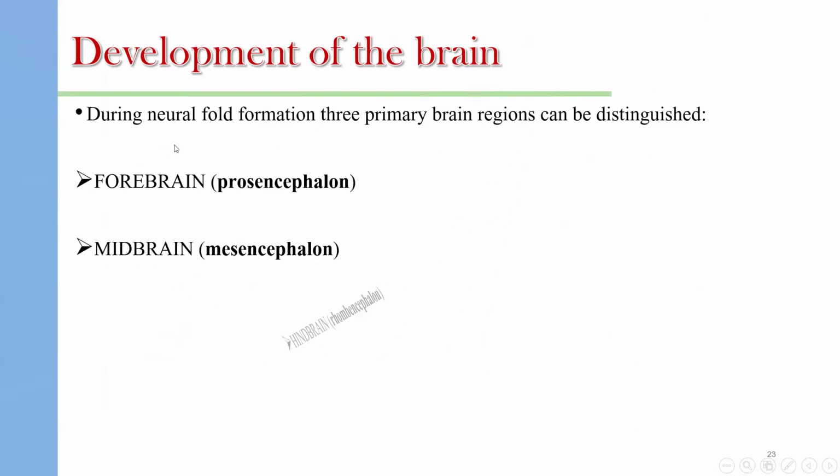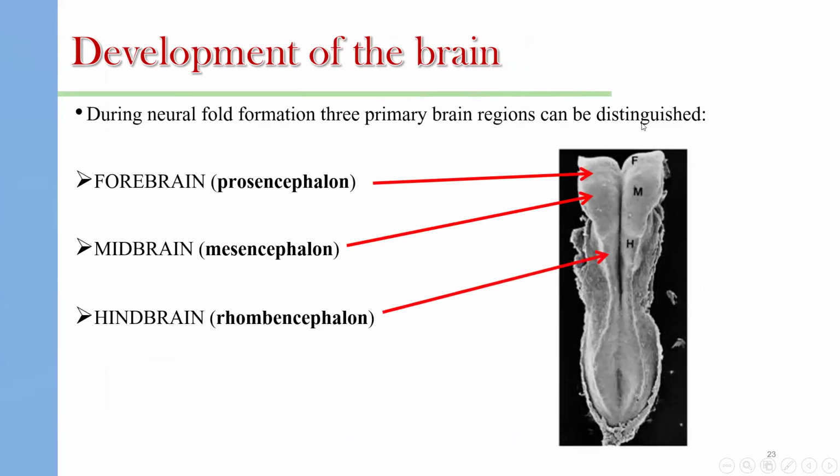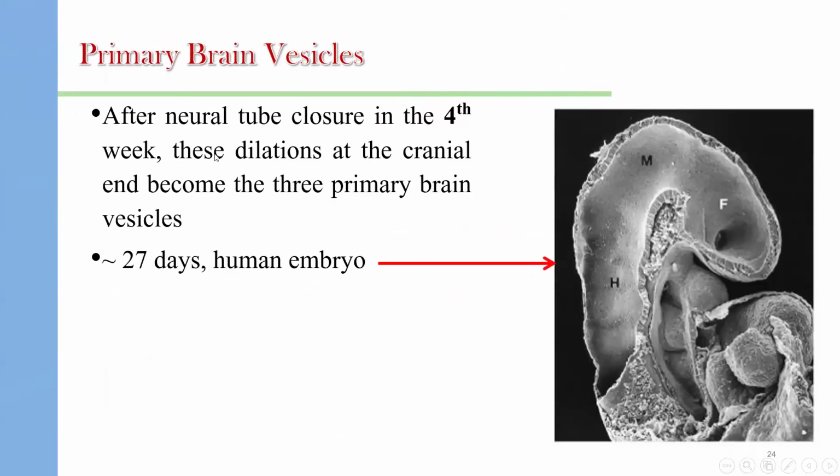Development of the brain. During neural fold formation, the three primary brain regions can be distinguished. At the cephalic part of the neural tube, three dilatations will form. The first dilatation, called the prosencephalon, will form the forebrain. The second one, called the mesencephalon, will form the midbrain. And the third one, called the rhombencephalon, will form the hindbrain. These dilatations are called primary brain vesicles, like this picture.